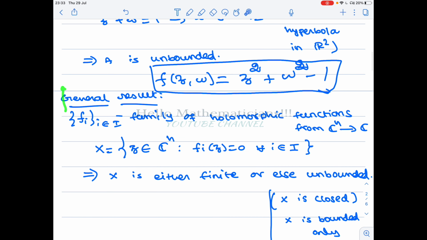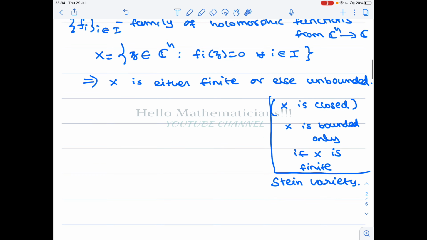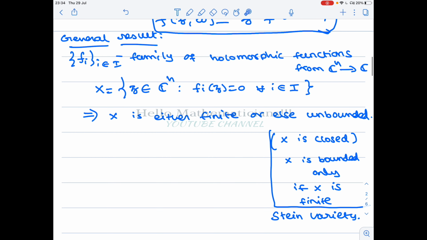So let's see what the general result is, but it is a very advanced result. So I just want to share it with you. If you are interested, you can check about Stein variety. It is a little bit advanced, but if you are already interested in topology and manifolds and stuff, you can look at it.